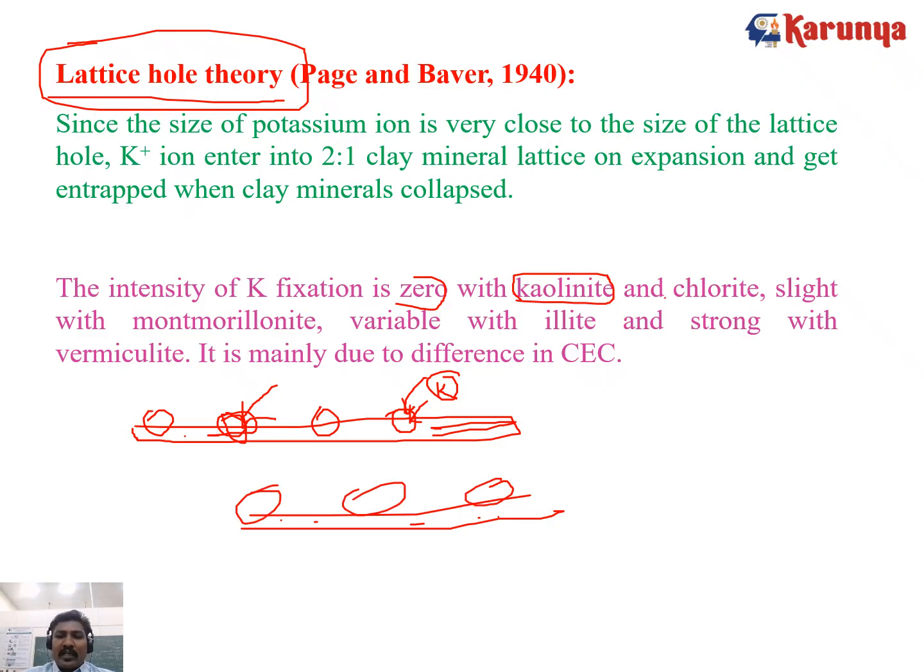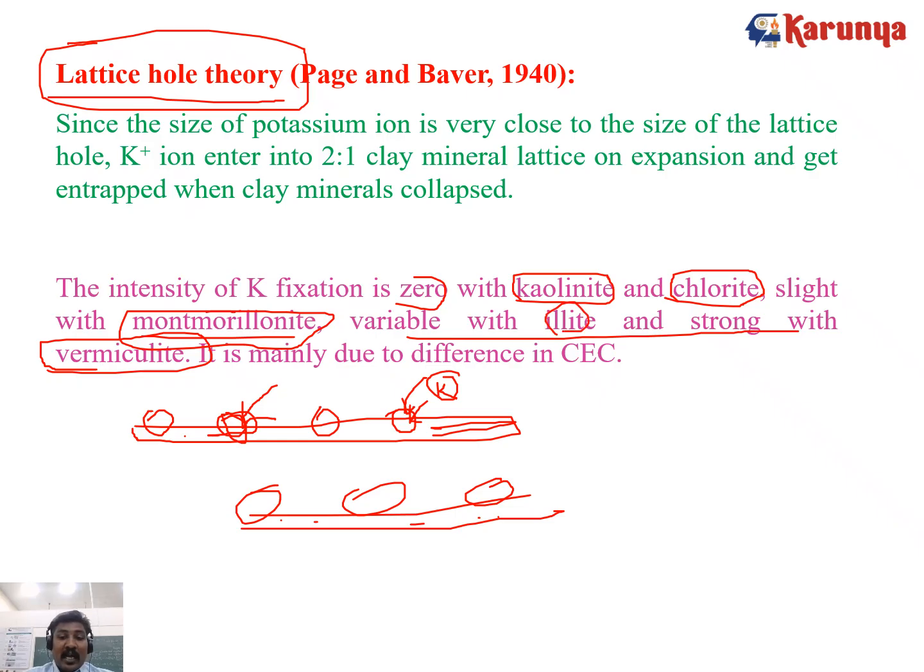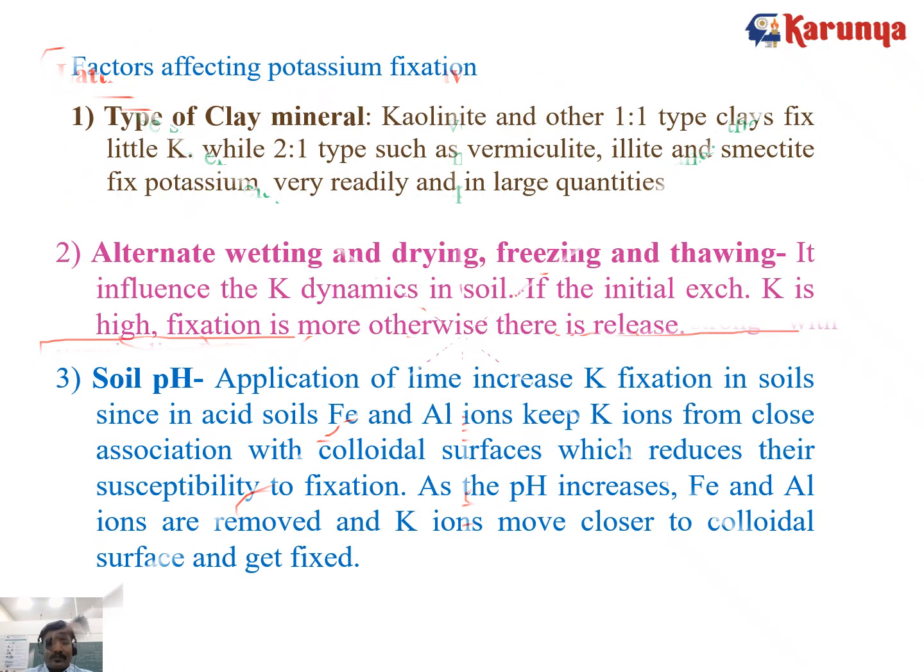Chlorite is also the same way. Chlorite is a 2:1:1 type of clay mineral, which is a non-expanding type. Fixation is slight with montmorillonite, variable with illite, and strong with vermiculite. Vermiculite is a partially expanding type, which we have discussed earlier, and montmorillonite is highly expanding, so slight fixation takes place. This happens because of cation exchange capacity, which also varies with the clay minerals, so the potassium fixation also varies.